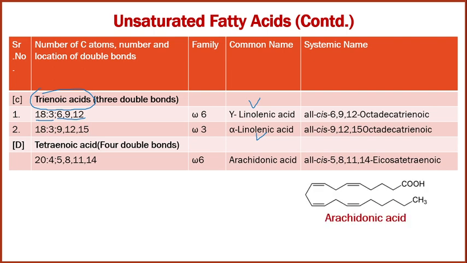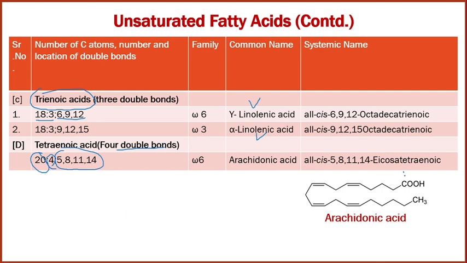Next is a tetraenoic acid. Tetraenoic acid contains 4 double bonds. The total number of carbons present in tetraenoic acids is 20. 4 indicates the number of double bonds and 5, 8, 11 and 14 are the positions of the double bonds.